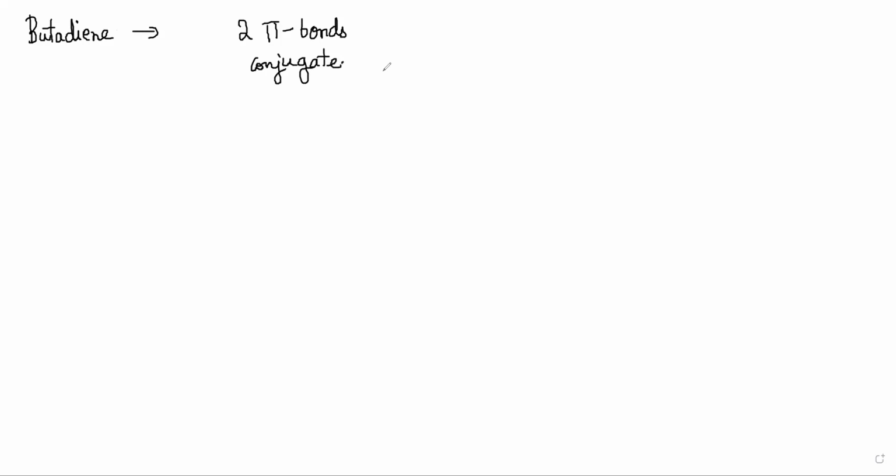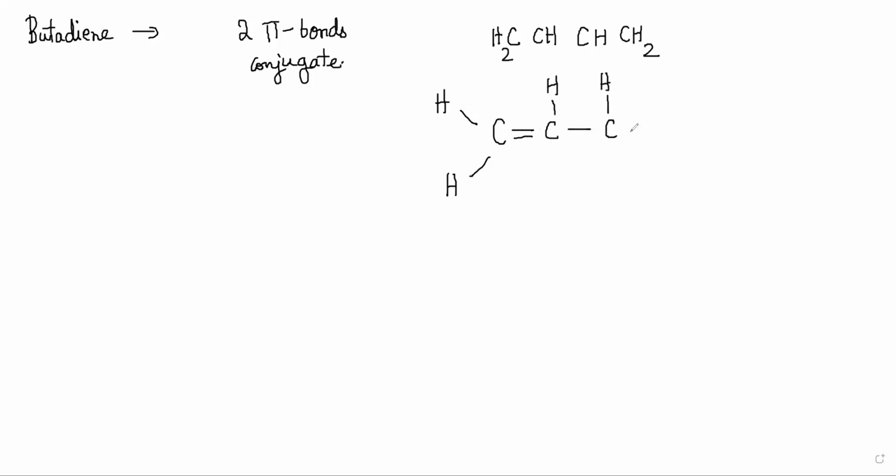So the normal structure for butadiene, the formula is CH2=CH-CH=CH2, right? CH2=CH, then there is CH=CH2, correct? So what is happening here is there is a double bond at the end, and then there is a single bond, and then there is another double bond.